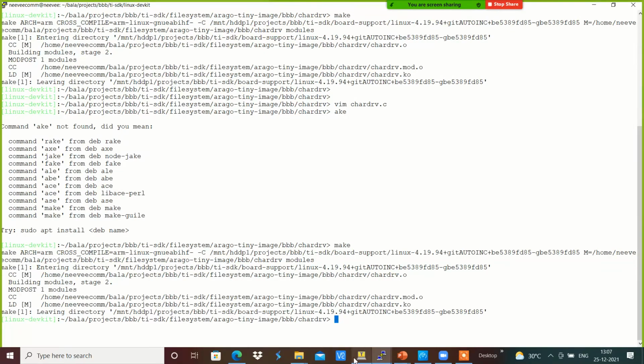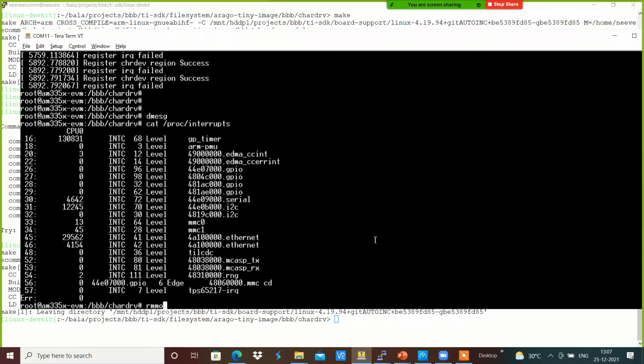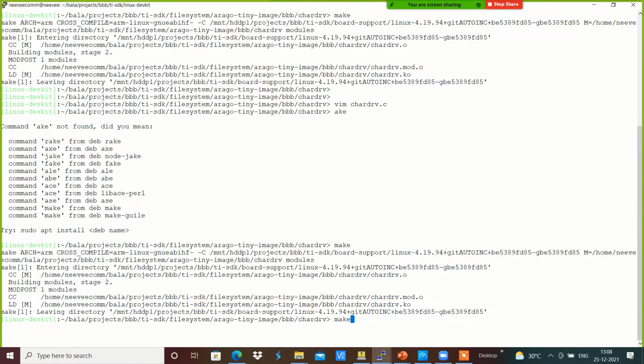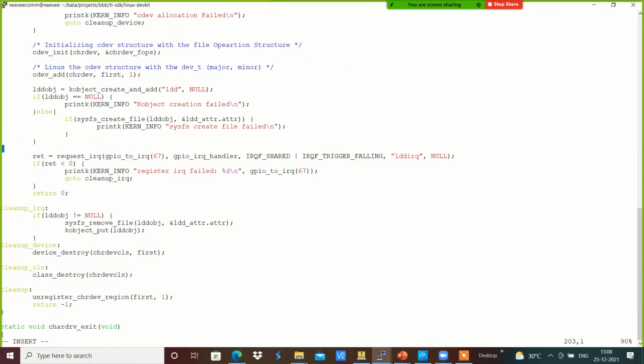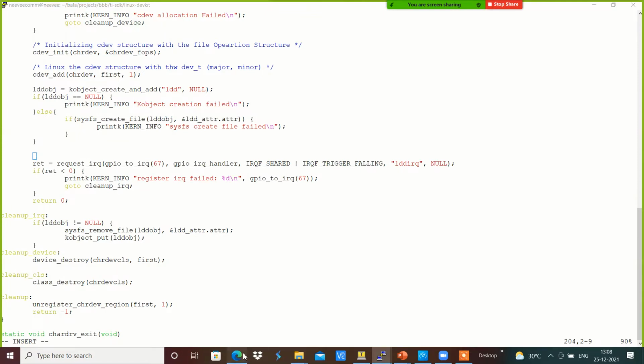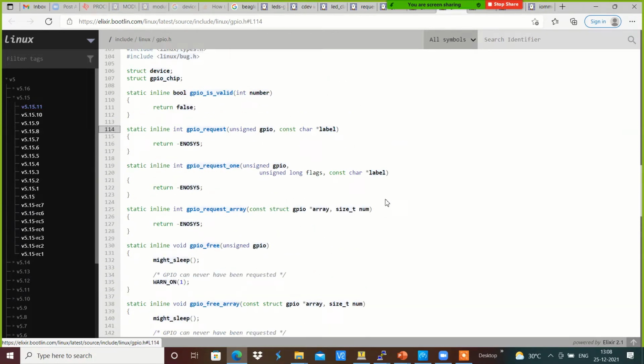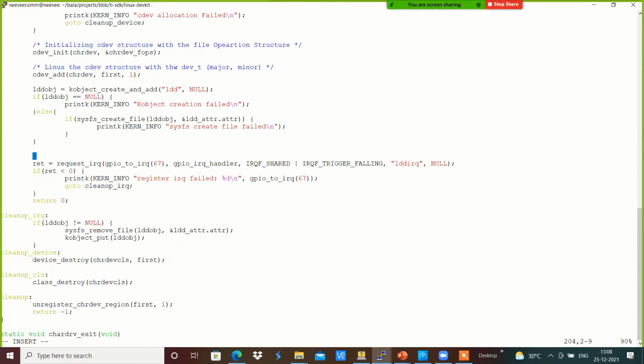I am building it again. In smart character_drv.ko, it is something like IRQ failed of GPIO, and I am going to add something like return equals request GPIO 67 comma LDD IRQ.